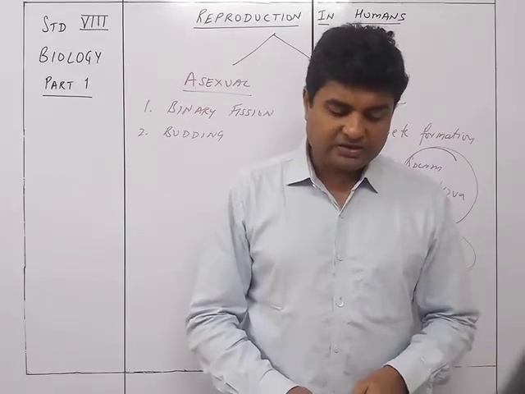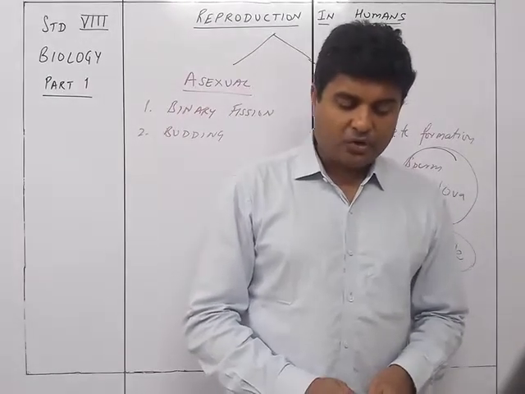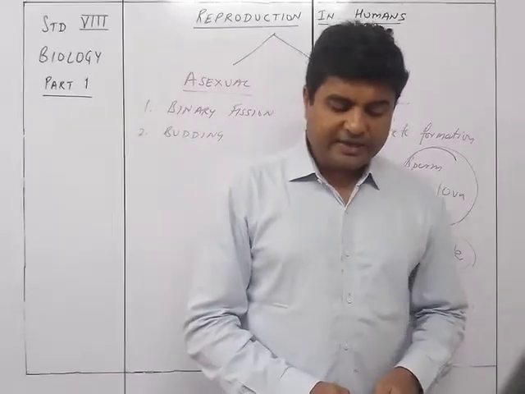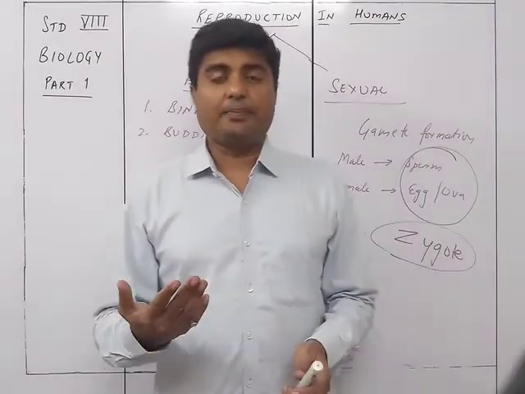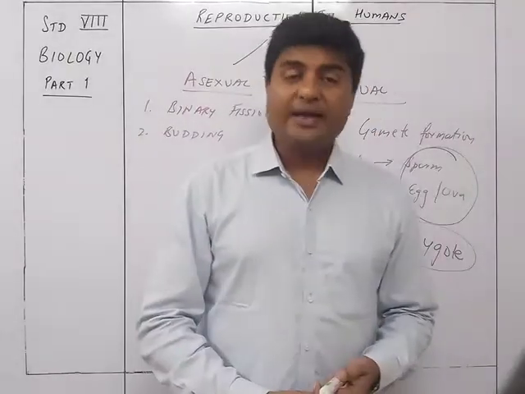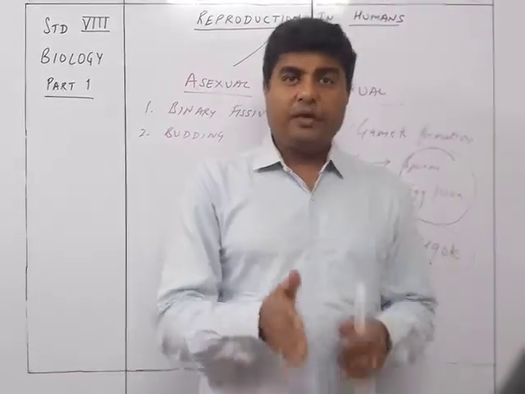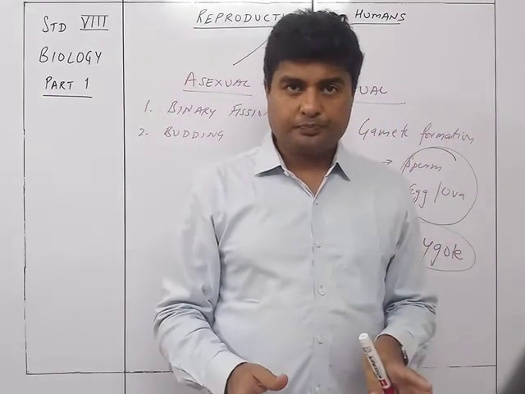The same is the case with the flatworm Planaria. If it is cut into 5-6 pieces, then each piece will develop into a young worm. So Planaria, hydra, and starfish have the capacity that if you cut them, each and every part is going to grow into a new individual.